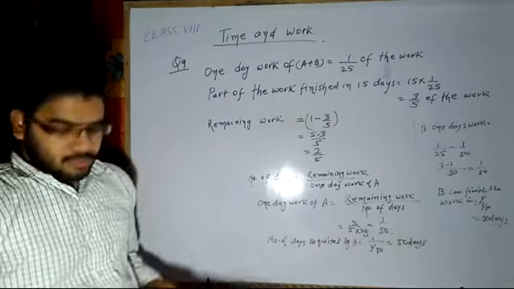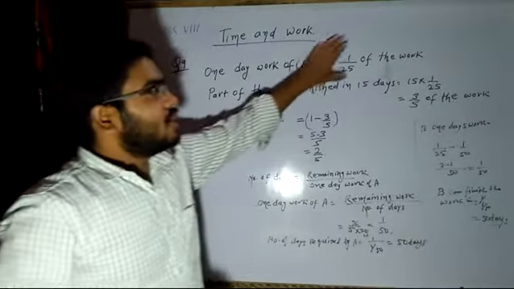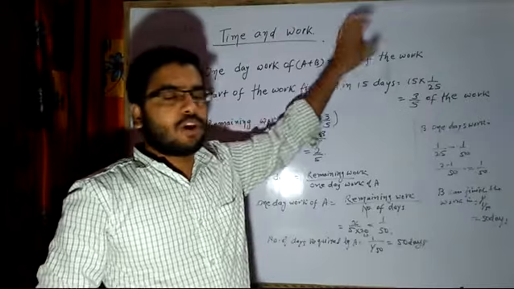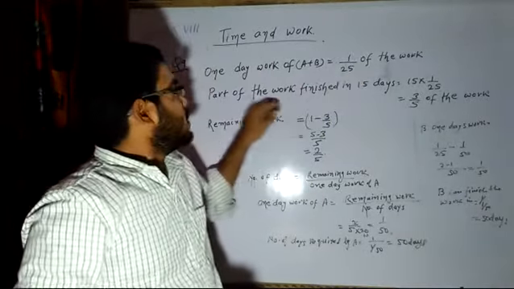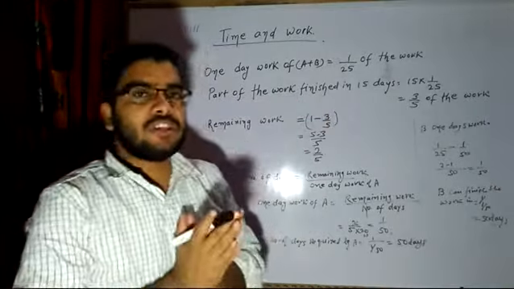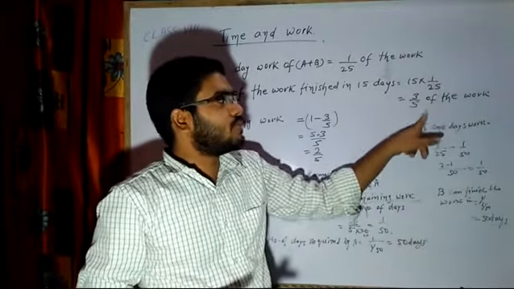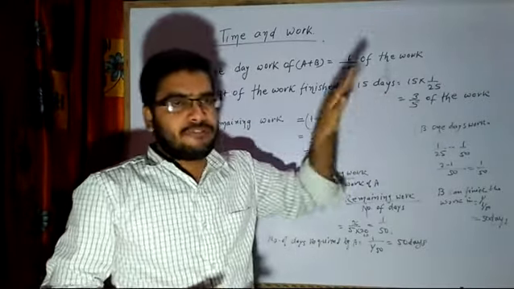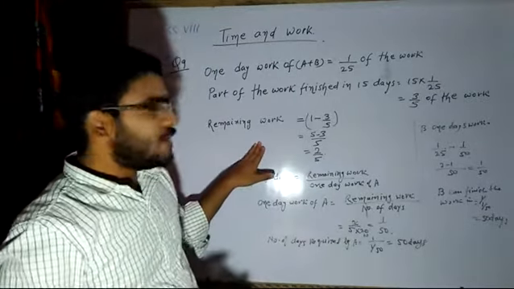So in this way we have to solve. Once again I will explain: A and B together took how many days? 25 days, that is, 1 upon 25 is the 1 day work I have taken out. Now they worked for 15 days. So in 15 days some portion of the work is finished, which is 15 into 1 by 25. Now B left. If B has left the job, then who is supposed to do the work? A will be doing the work.